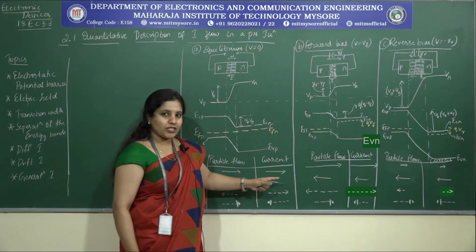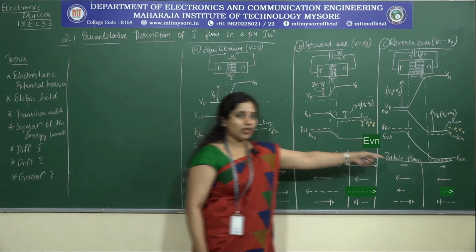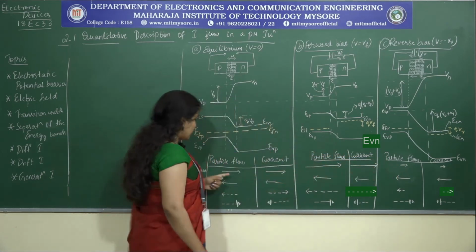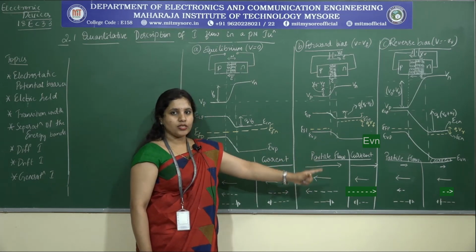Done. So the only factor which is varying here is the diffusion current, which was high here, whereas here it is low. So that's why the arrow directions, or the widths of the arrows, correspond to the same.